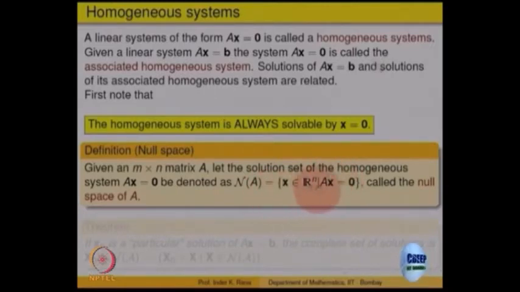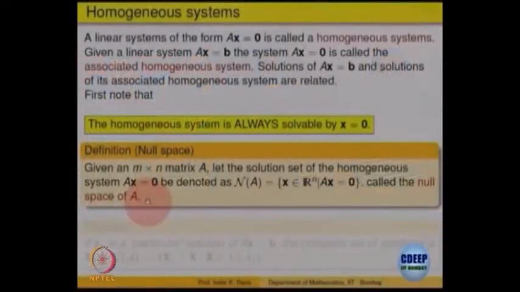So you are looking at all vectors x in R^n such that Ax equals 0. The collection of all vectors which are killed by A is called the null space of the matrix A, and that is the same as the solution space of the homogeneous system Ax equals 0. It is denoted by N(A).